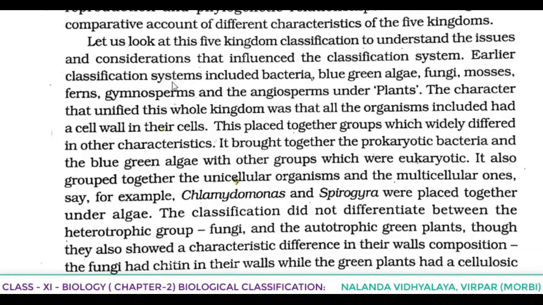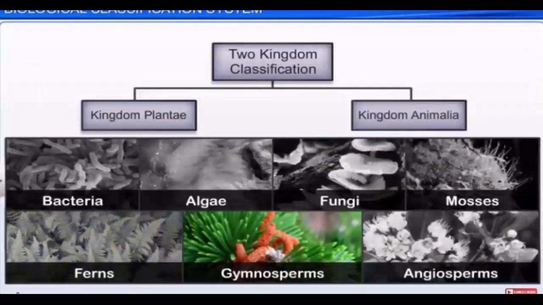Earlier classification systems included bacteria, blue-green algae, fungi, mosses, ferns, gymnosperms and angiosperms under plants. In the last session we discussed that according to the 2 kingdom classification, that is Plantae and Animalia, all the plants are coming under which one?